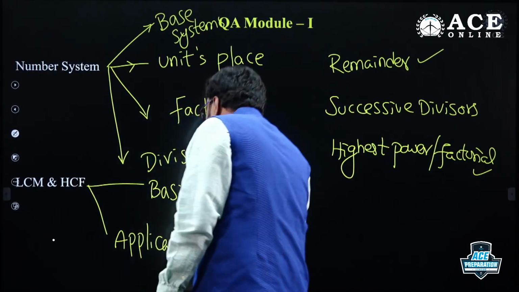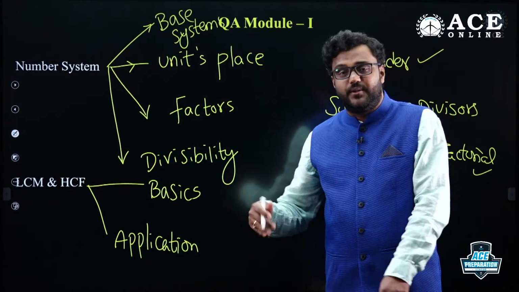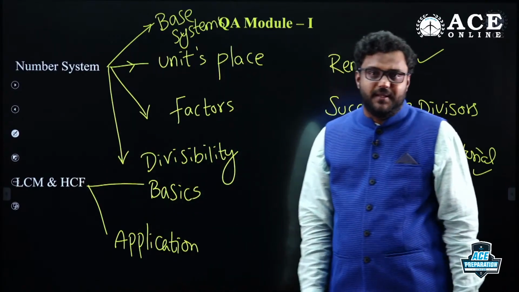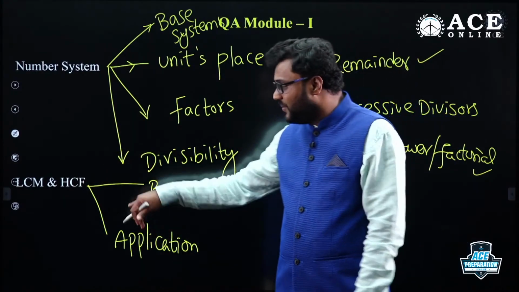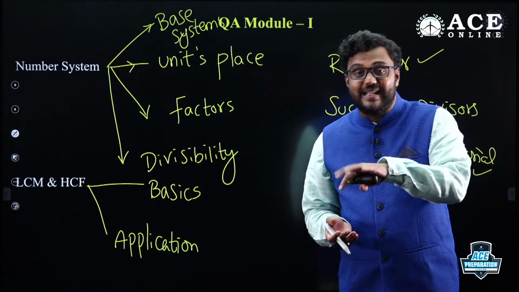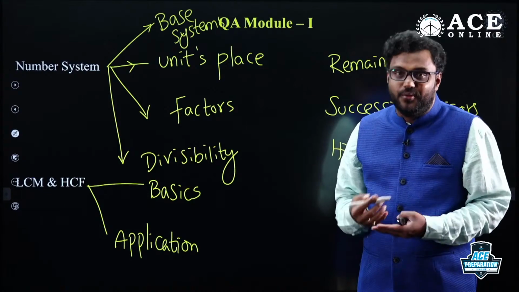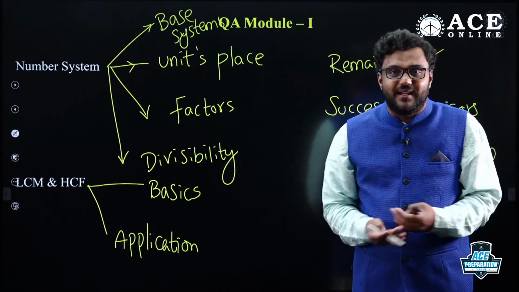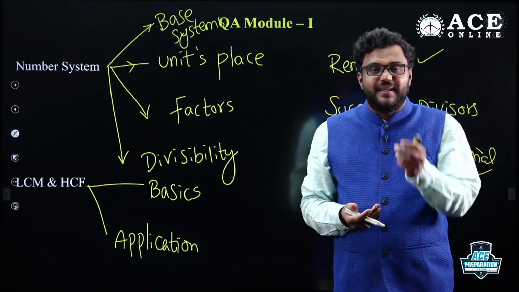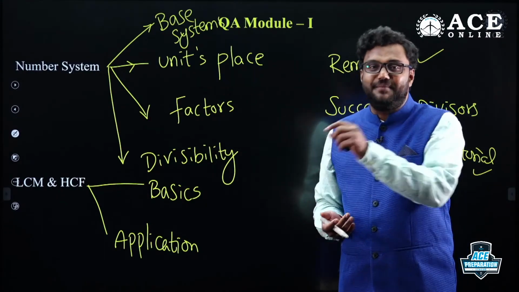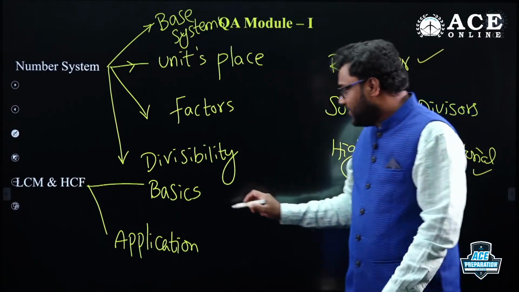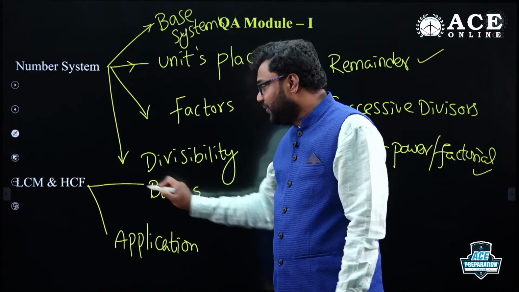Recently, if you see GATE 2022 or ESE 2021 and 2022 prelims, they gave questions from LCM and HCF as well. Least common multiple, highest common factor, you have to identify for the given question whether to apply LCM or HCF. In a lot of questions they don't mention find LCM or find HCF. You have to understand with the given data whether to apply LCM or HCF. So this type of questions you need to focus on.